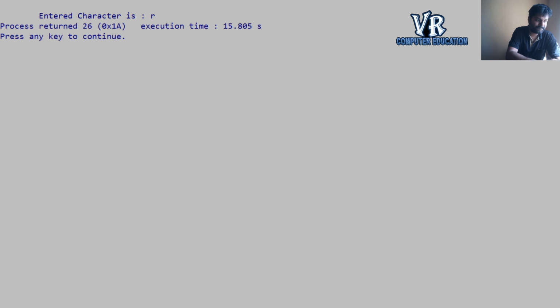See, now you are looking at an empty screen because it is waiting for a character to be entered. Now I will enter R. See, immediately R is displayed without pressing the enter key. Let us try once again. We'll run this program once again.